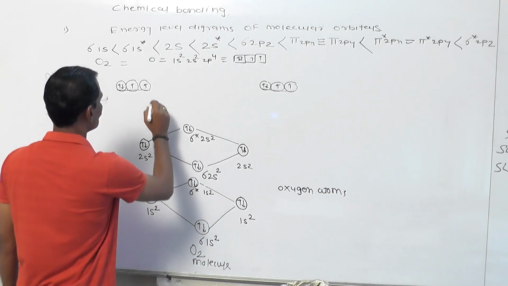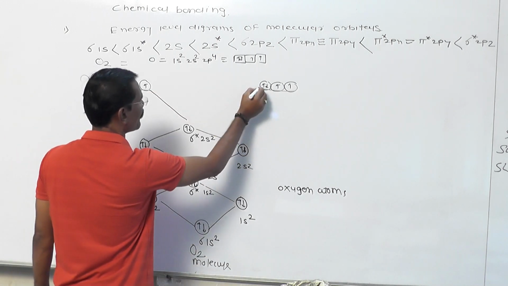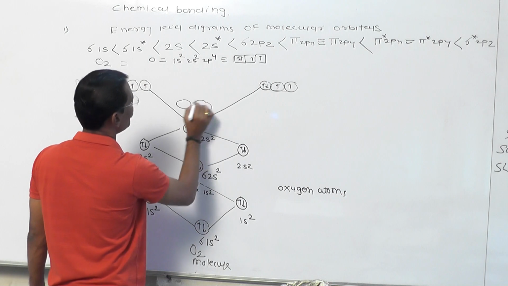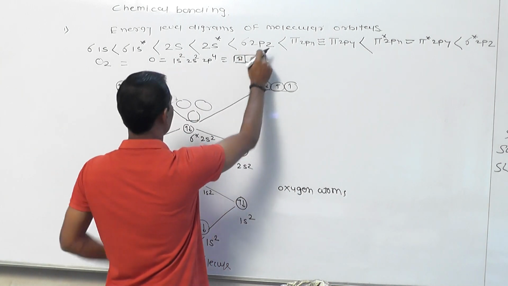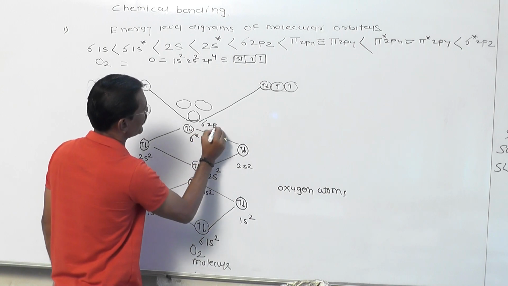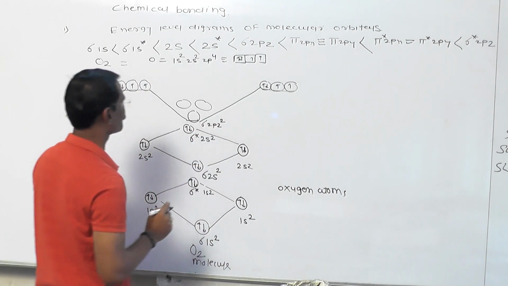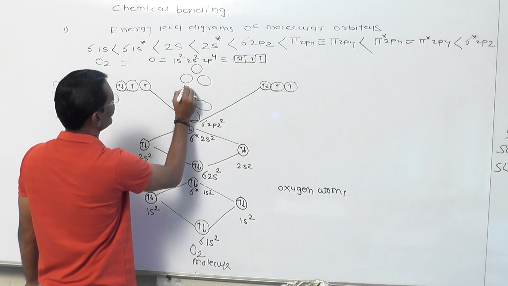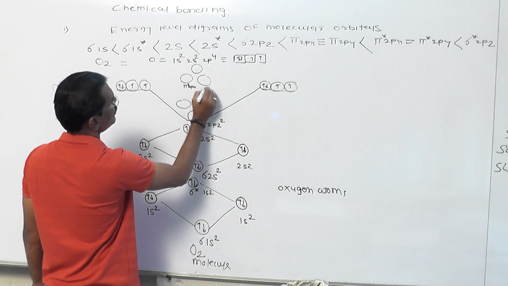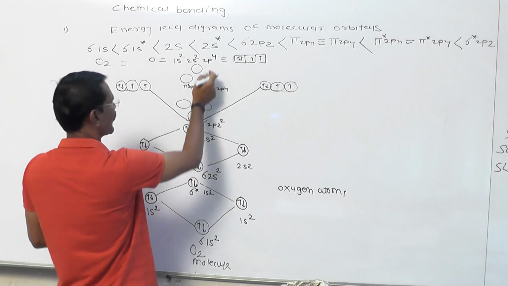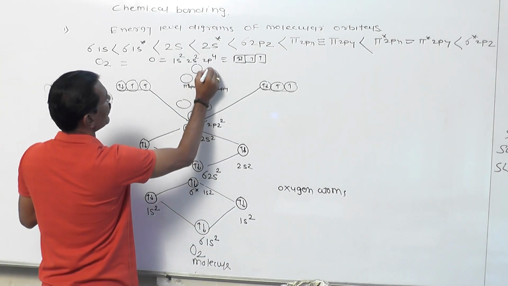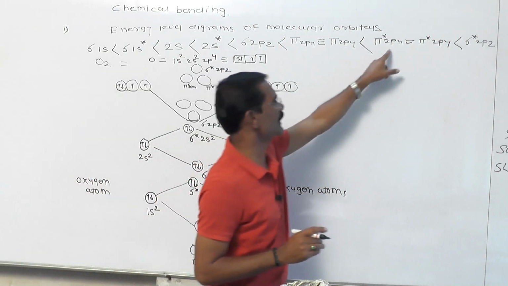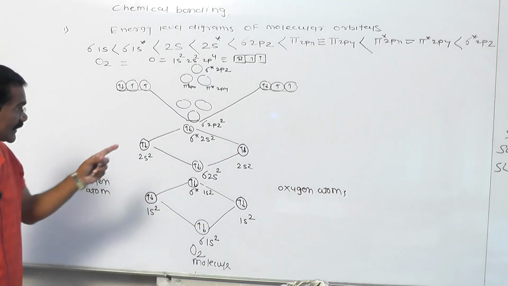Now friends, listen very carefully. Out of the p orbitals, one orbital, sigma, forms at a very low energy, and the remaining 2 are called pi 2px and pi 2py, because of the energy of sigma 2pz. This is sigma 2pz, and its electronic configuration is 2, obviously. And this is the 2 pi orbital, and this is a sigma star. This is pi star 2px, and this is pi star 2py, because these 3 are bonding and these 3 are anti-bonding. And this is sigma star 2pz, because the energy of pi star 2px and pi star 2py is less here as compared to sigma star 2pz, and this is the molecular orbital.